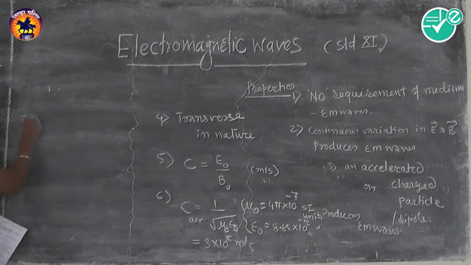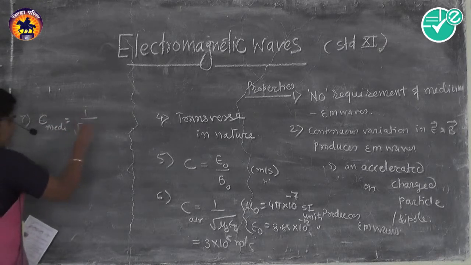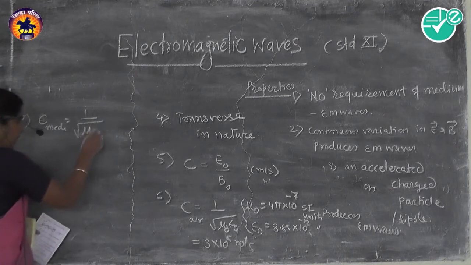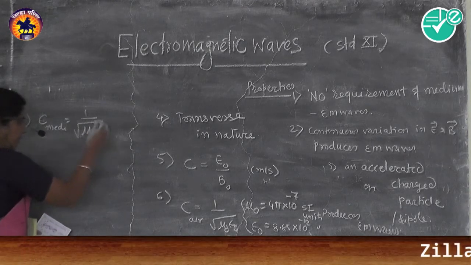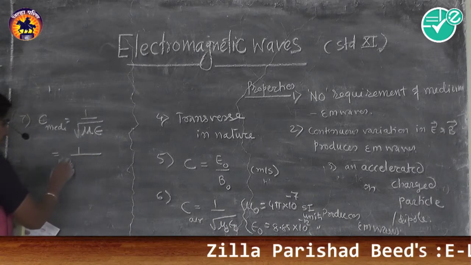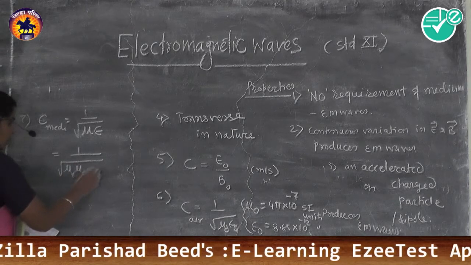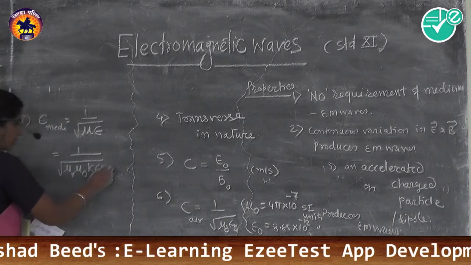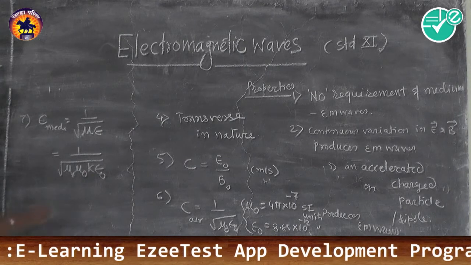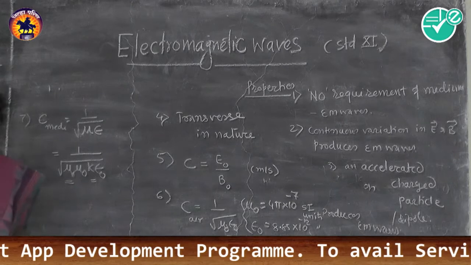Again, in any medium, the velocity in the medium is given as 1 upon under root of the permeability of the medium and the permittivity of the medium. It can be written in another way, like mu r mu 0 k into epsilon 0, where this is relative permeability and this is the dielectric constant.